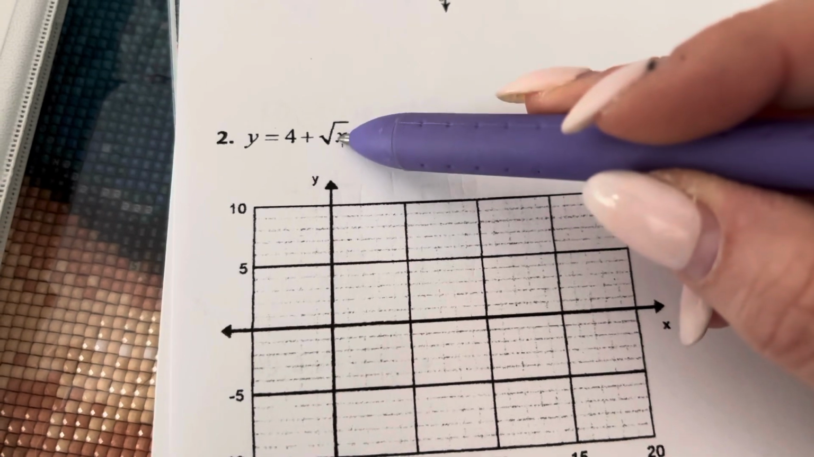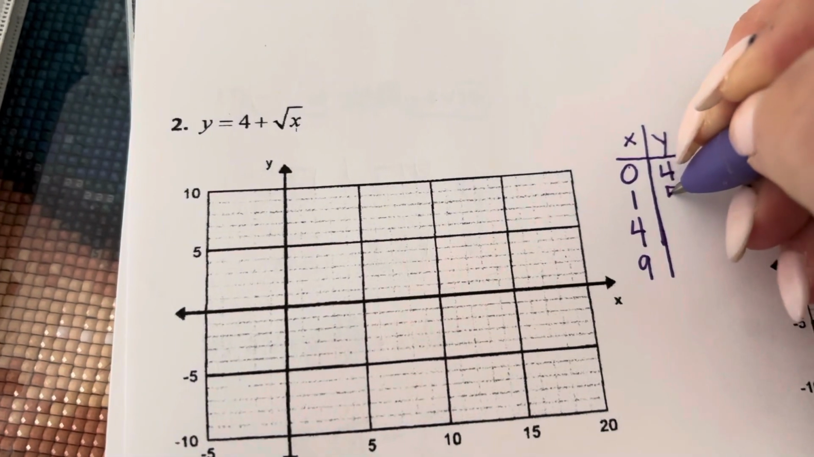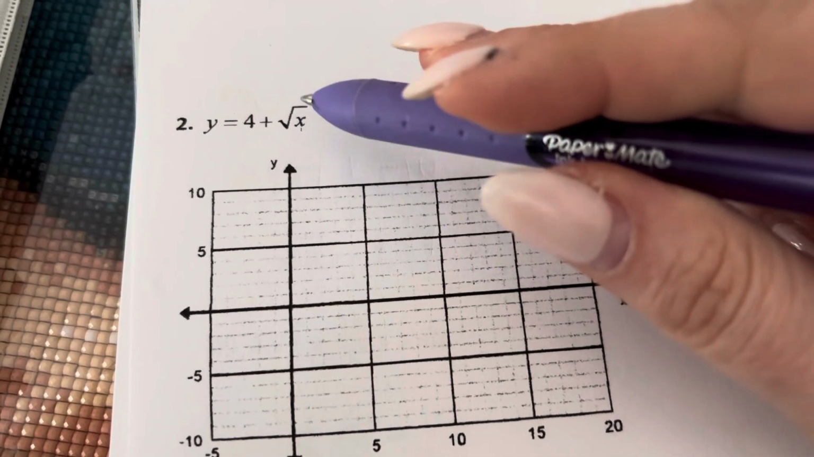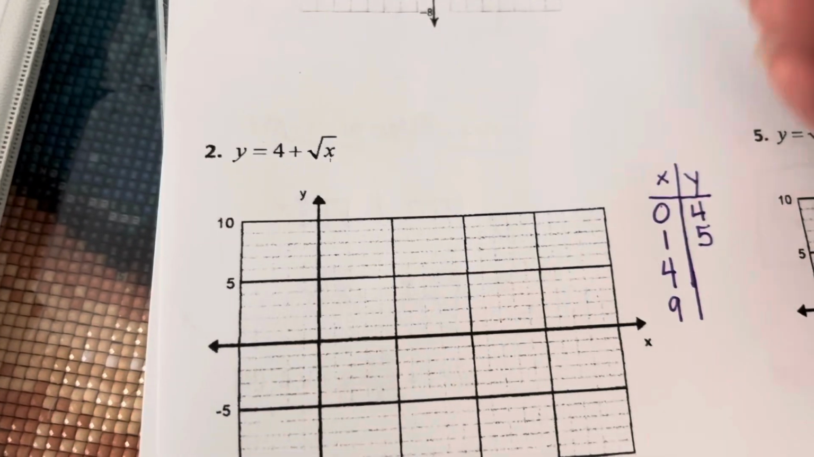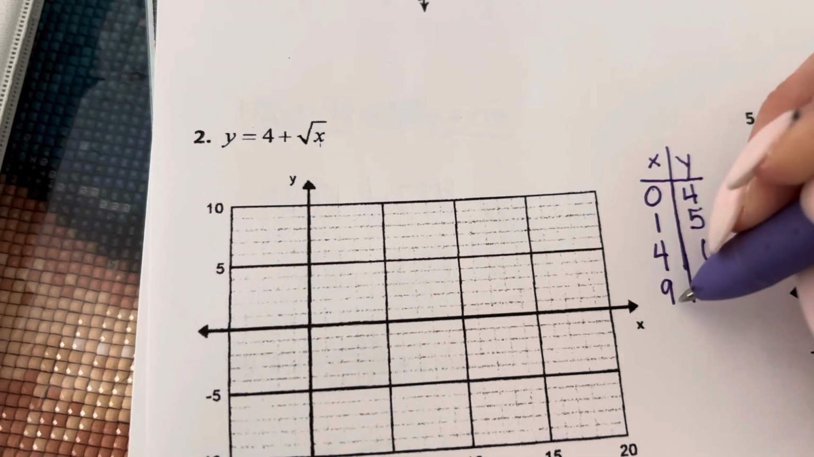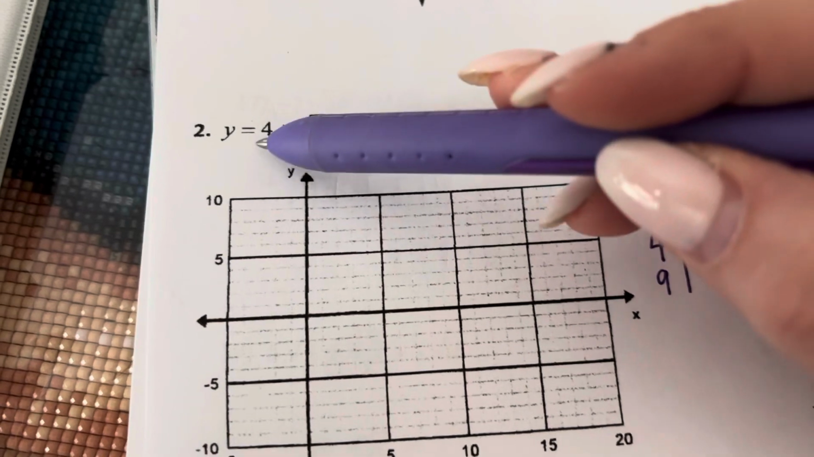Okay, put 1 in here. The square root of 1 is 1. 1 plus 4 is 5. Plug 4 in. The square root of 4 is 2. 2 plus 4 is 6. 9: the square root of 9 is 3. 3 plus 4 is 7.